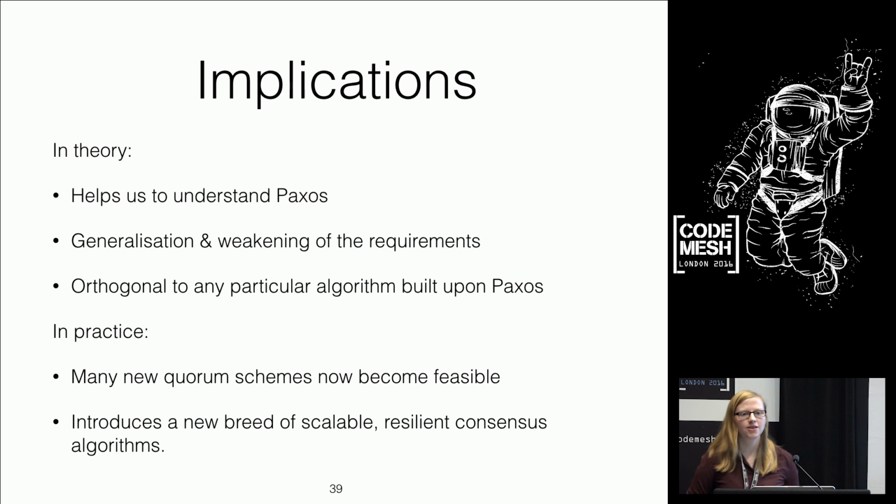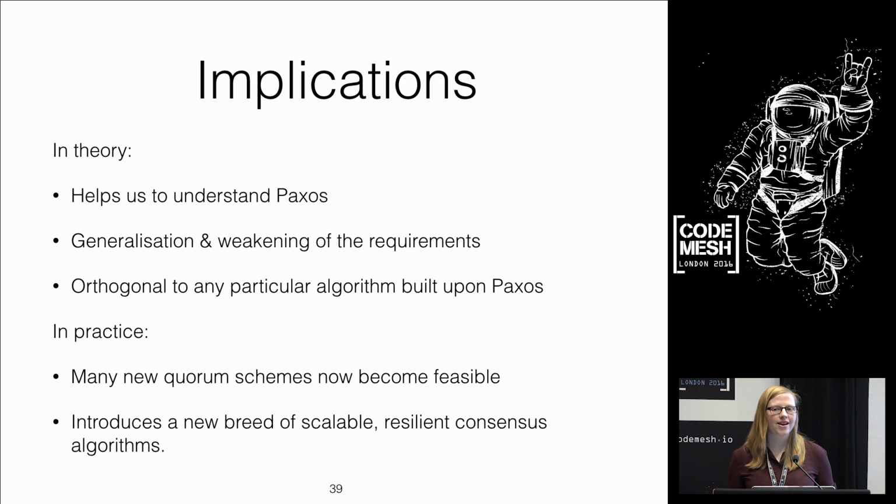So what are the implications of this? Well, firstly, it helps us to understand Paxos. I try to teach Paxos to undergrads at Cambridge, and mostly they just nod and then go away and complain. So it's hard to teach people Paxos. And if this helps us to understand the protocol, maybe it'll help us to teach it to people and to get it right in the future. For the theory crowd, it's a generalization and a weakening of the original requirements, which is, to those kind of people, just neat in its own right.